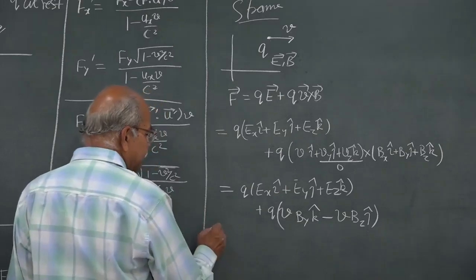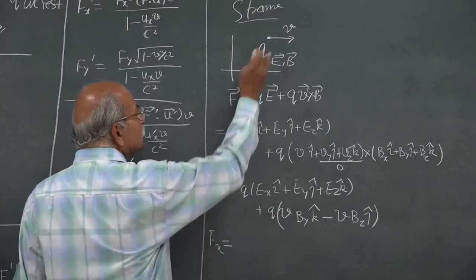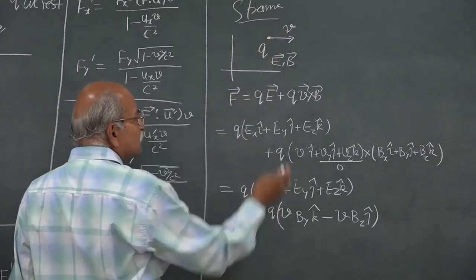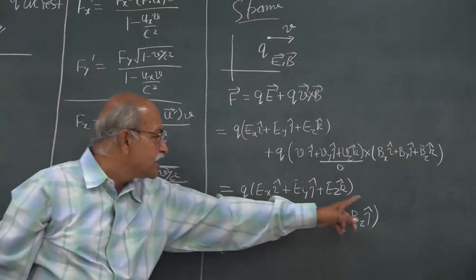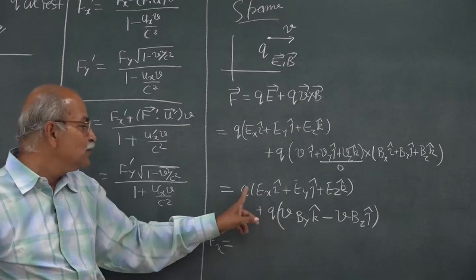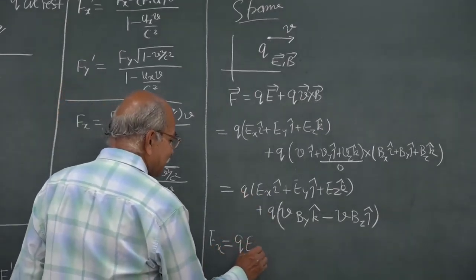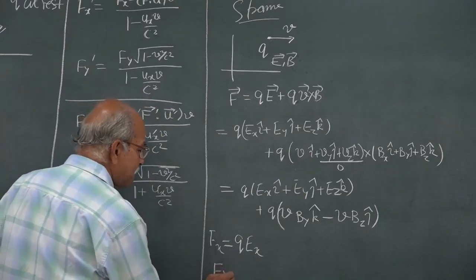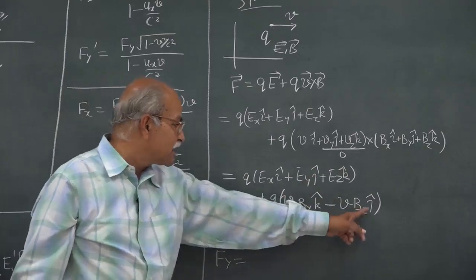So, what is Fx? This F is the force on this particle because of the electric and magnetic field. Fx collects i cap, where is i cap? i cap is only here, and therefore Fx is just q into Ex. Fy is at two places, j cap here and j cap here.